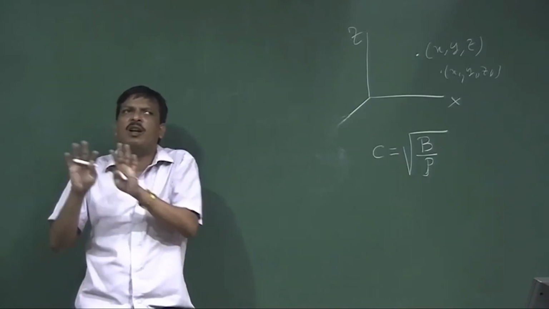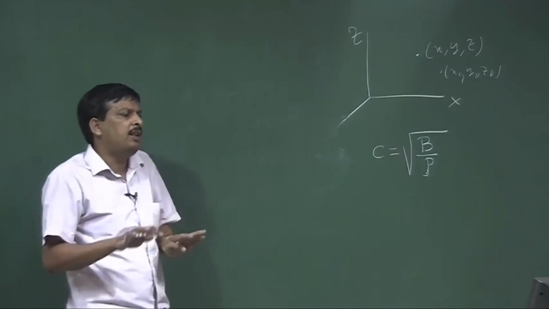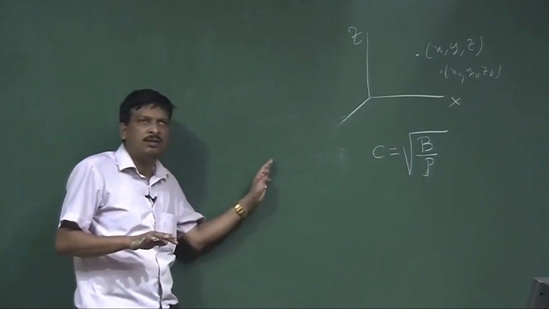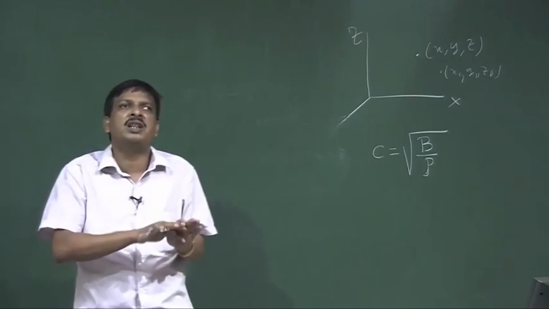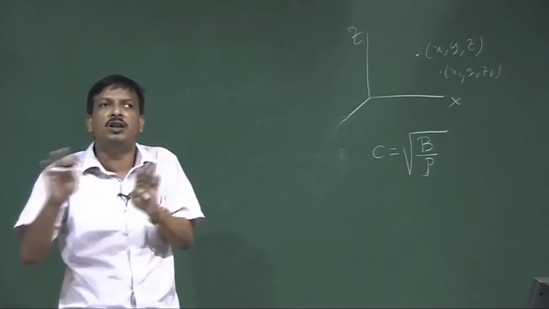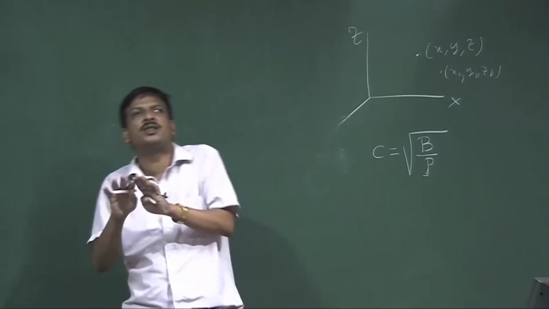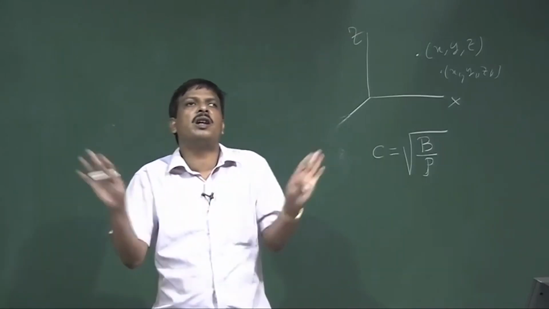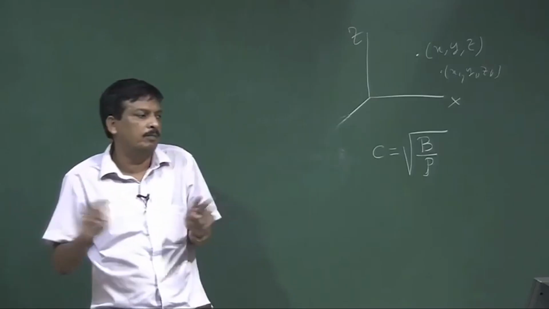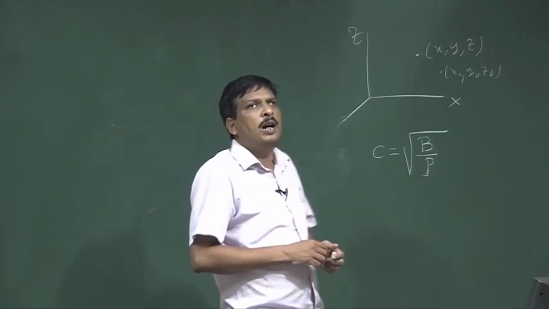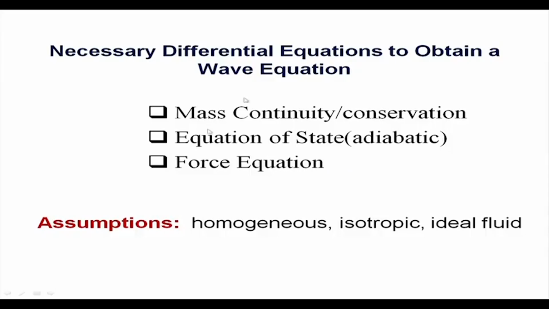So, for a linear wave equation, we consider the medium is homogeneous, the process of sound transmission is adiabatic, there is no heat loss, and the fluid is ideal, that means there is no friction, no viscosity. Then we employ these 3 simple principles. One is called continuity of mass or conservation of mass, then another is called equation of state, and another is called force equation.